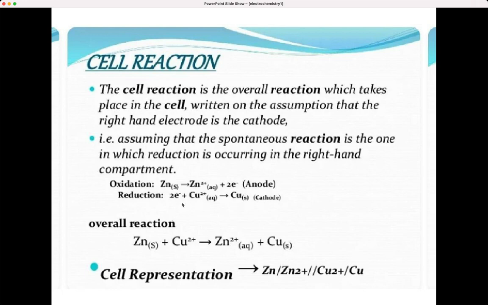Okay, overall reaction, what happens? Just look here: Zn plus Cu2+ gives Zn2+ plus Cu. So this is the cell representation. See, Zn | Zn2+ || Cu2+ | Cu. This is the cell representation, and that is the overall reaction taking place here.